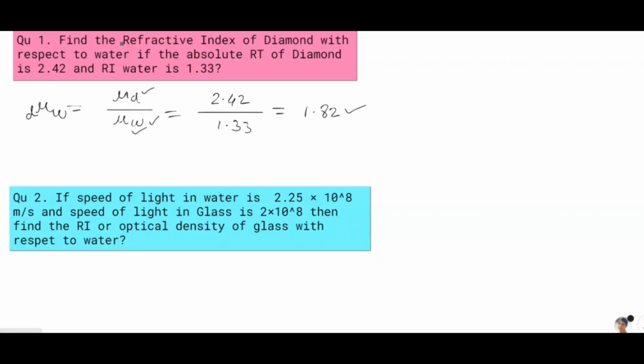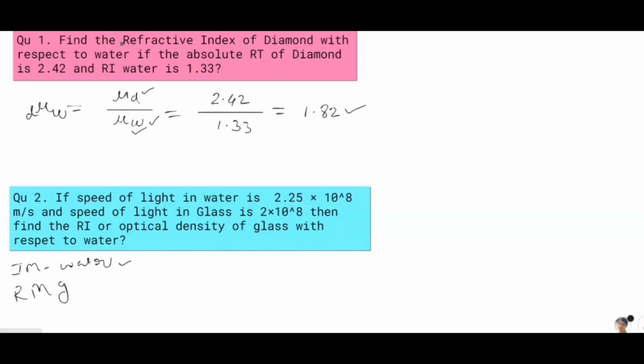Incidence medium is water, light travels from water into glass, and the refracted medium is glass.